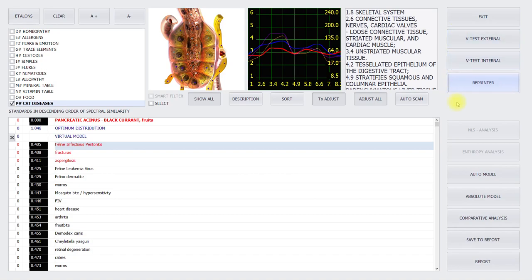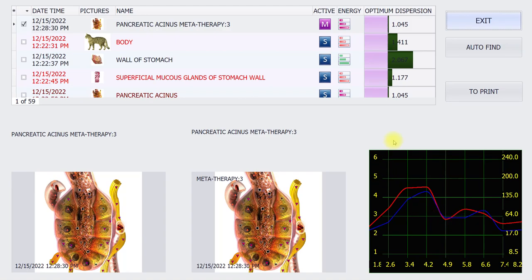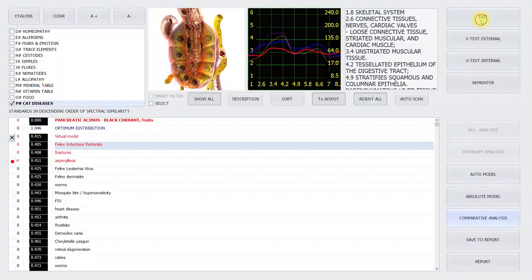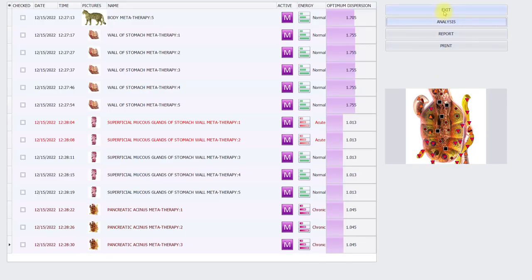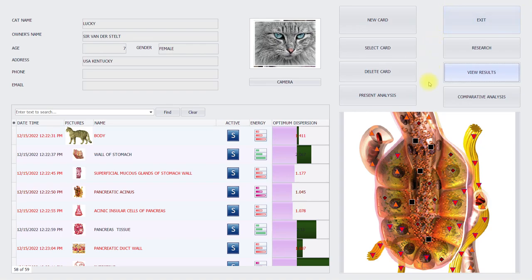So that's about testing. We also have an auto model which points out the most important, an absolute model. We have comparative analysis, so you can compare different types, not only for looking for disease, but also if remedies work and on what level they do work. Again, this is a brief demonstration of the software. It is impossible to show everything, but the most important is that you see what's in the program, and to have an overview.